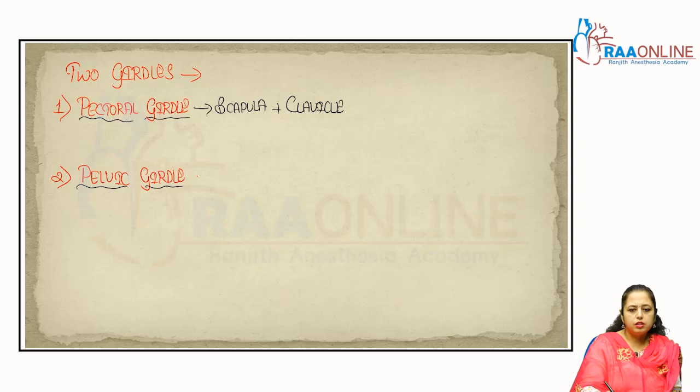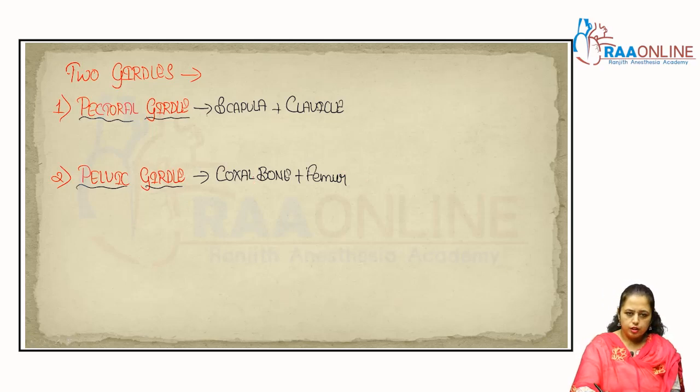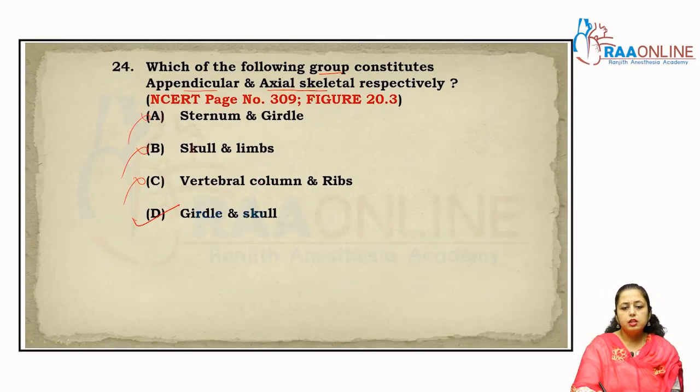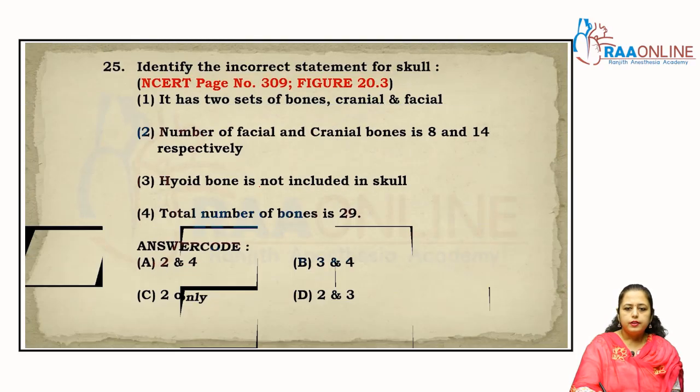The pelvic girdle is the combination of the hip bone, which is also known as the coxal bone, and the femur, right? Clear? So these are the girdle bones, right?